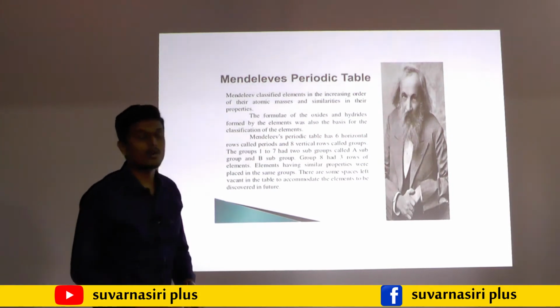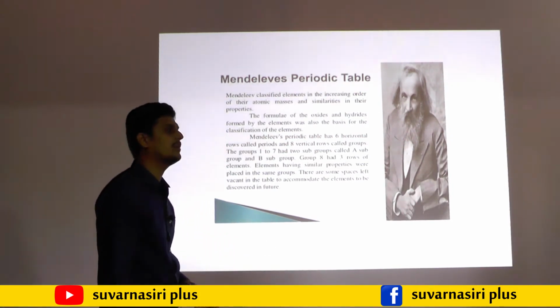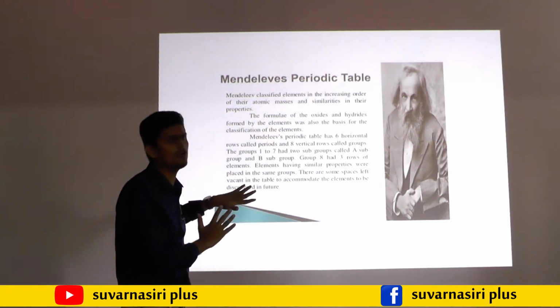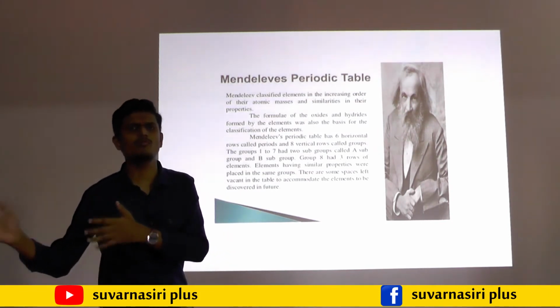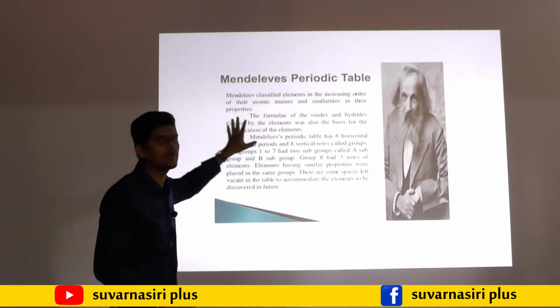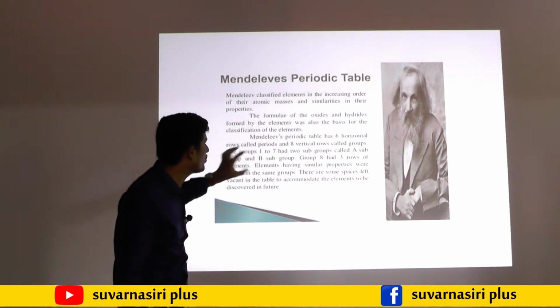After that, the next scientist who attempted to classify the elements is Mendeleev. Mendeleev has a huge contribution to the periodic table. The present modern periodic table exists because of him. Before that, all the scientists believed that Mendeleev's periodic table is the correct one. So he gave one statement.